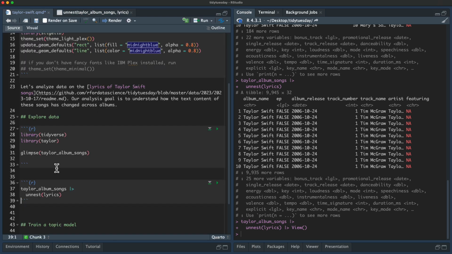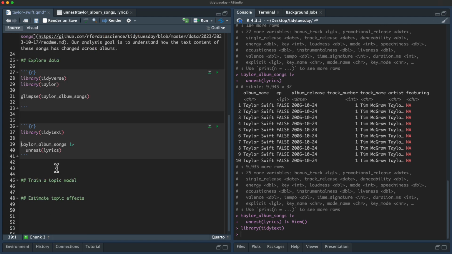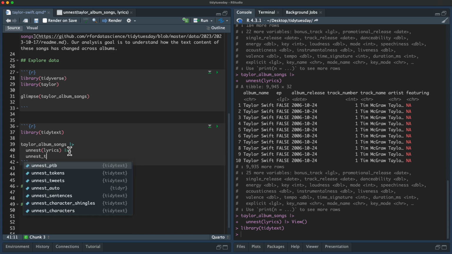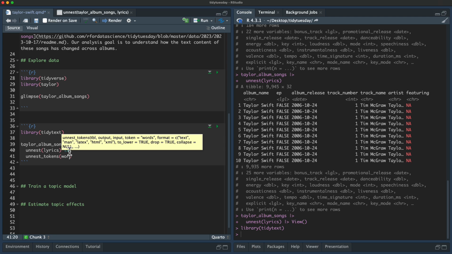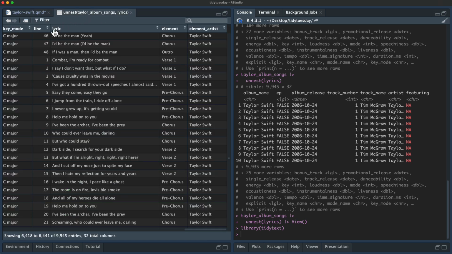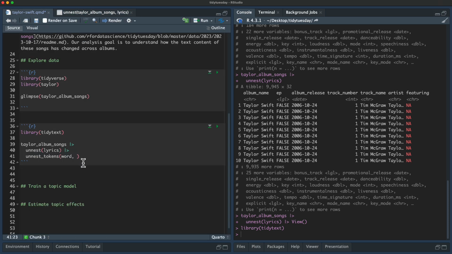And now let's use tidytext like this to unnest, in a sense, again. We're going to say unnest tokens, and we're just going to call the new column word, and the input column is called lyric. These are also labeled with chorus, outro, and whatnot, which would be pretty interesting to look at as well. But let's just do this.